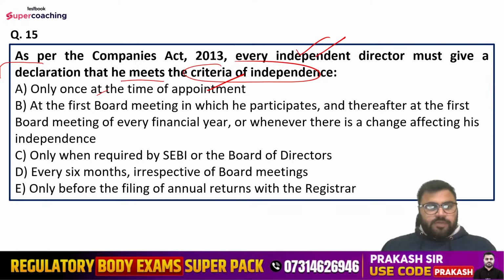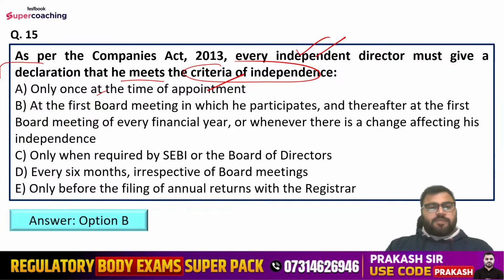Nilesh is saying option number B. Mansi is saying option number B. Vaishali is saying option number B. Anshika is saying B. Lakshman Maheshwaram is saying option number B. Yes, option number B is the correct one. Shivani is saying option number B. Guys, you all have given the right answer. Option number B is the right one.